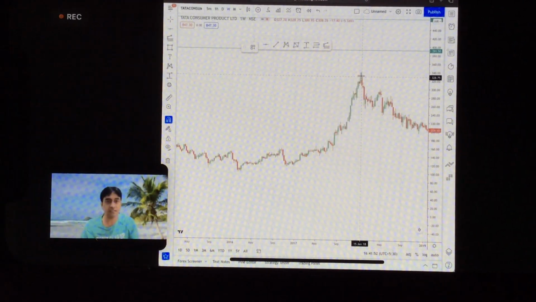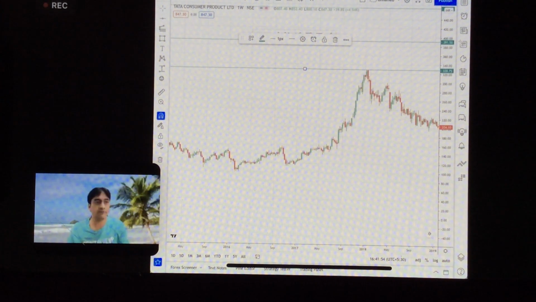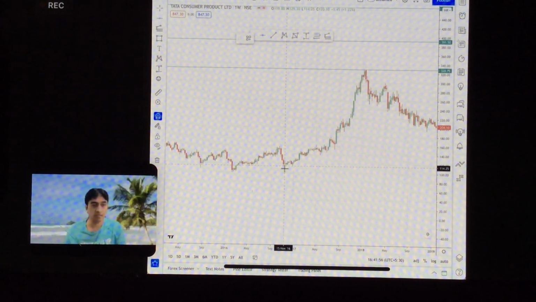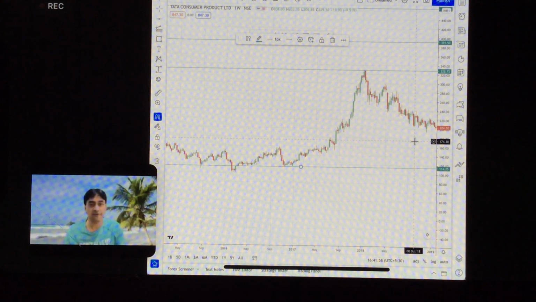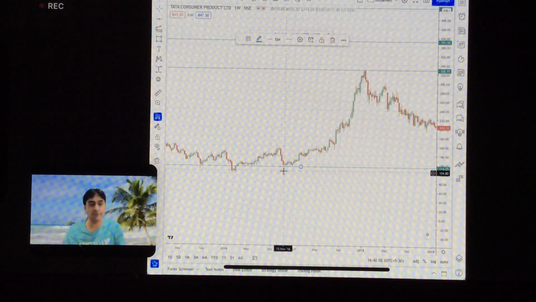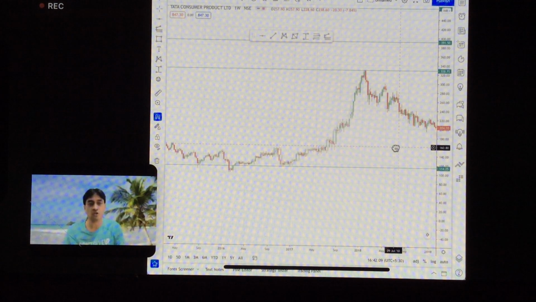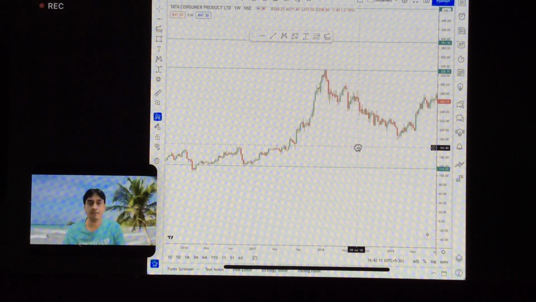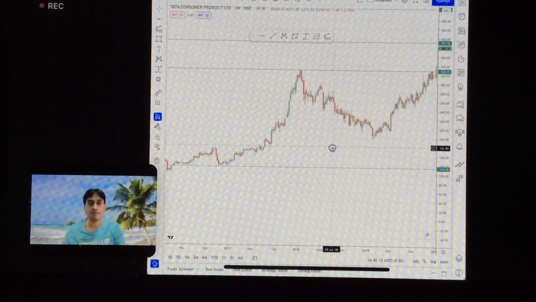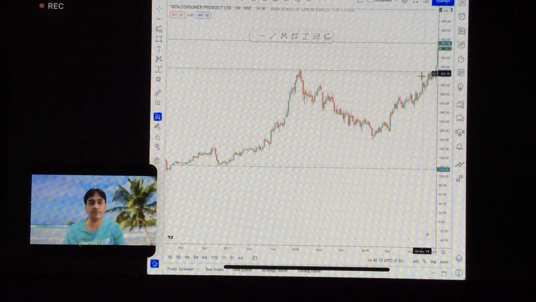So this was the swing high. Do you agree? 328, which we marked. This was the 114 level. The C point is not defined yet because this will be my A point, this will be my B point. The C point will be defined only when this B point is crossed on the upside. Are you able to see? So this is my C point now.